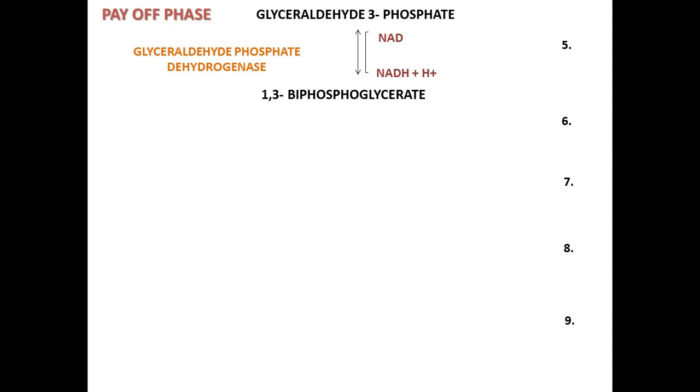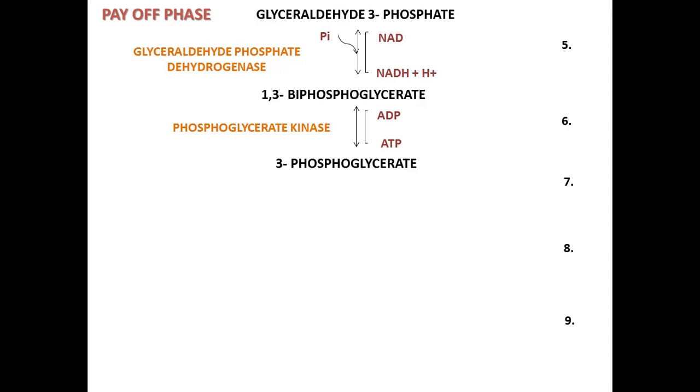After this, 1,3-diphosphoglycerate is further changed into 3-phosphoglycerate. One of the phosphate moieties removed from this 1,3-bisphosphoglycerate is used to change ADP to ATP in the presence of the enzyme phosphoglycerate kinase.